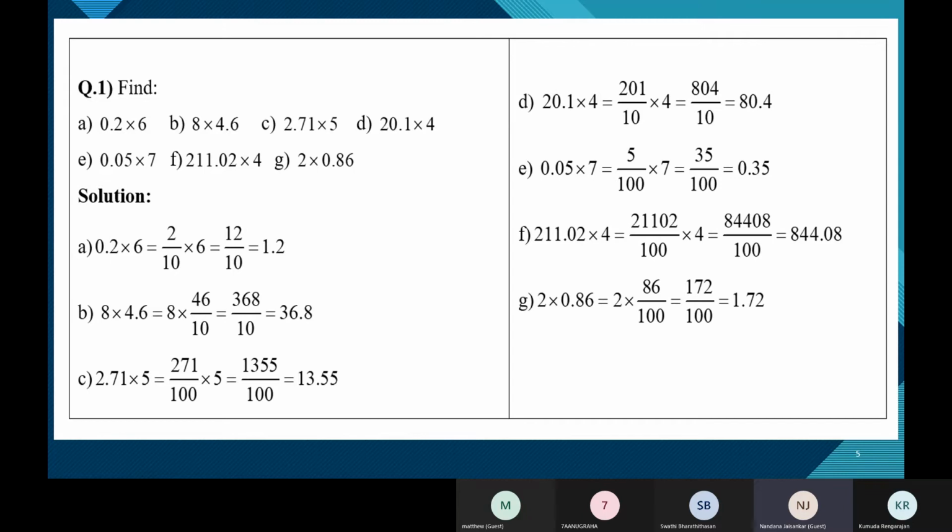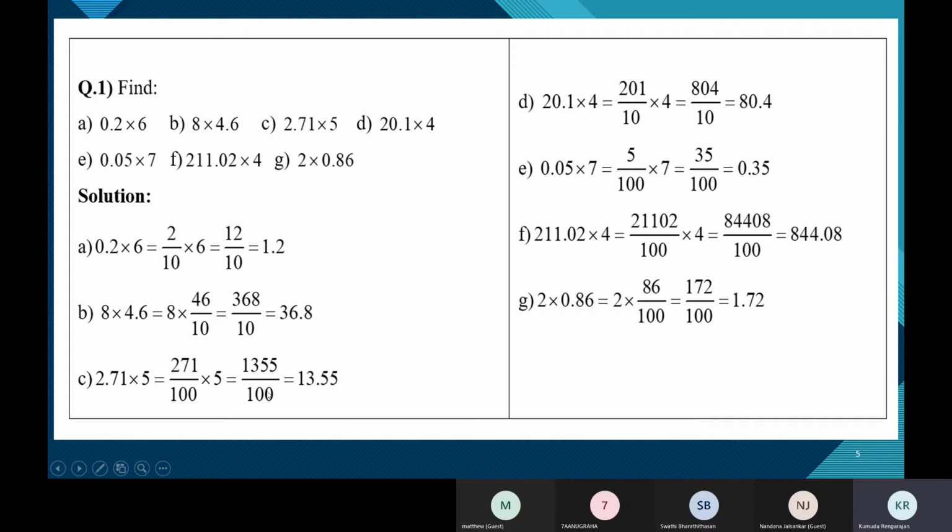We get 1355 by 100. In the denominator there are 2 zeros, which means we should give 2 decimal places, ma'am. So 13.55. That is because the denominator has 2 zeros. You should place the decimal point in such a way that there are 2 digits after the decimal point. Or in other words, when there are 2 zeros, there should be 2 decimal places.